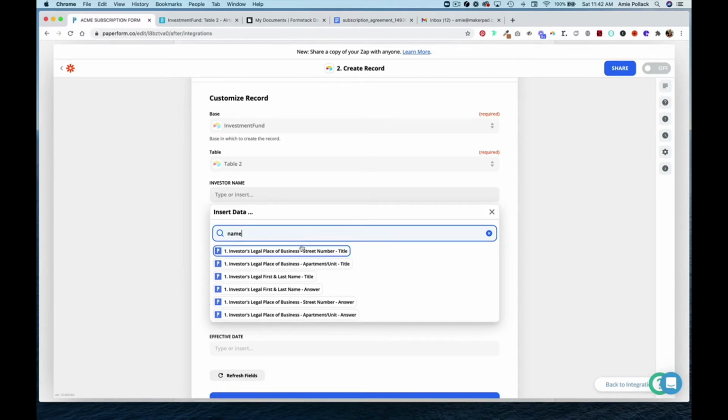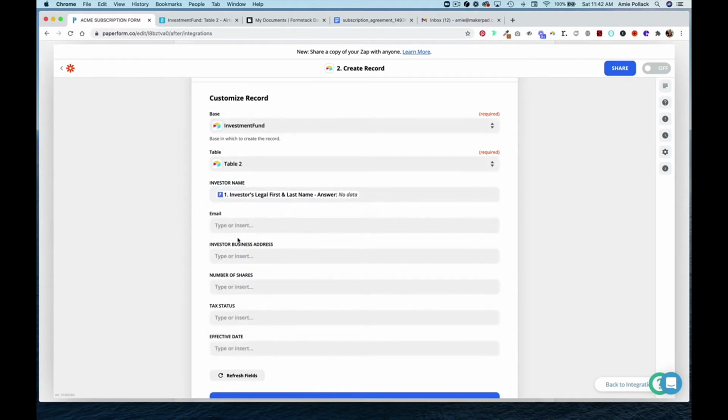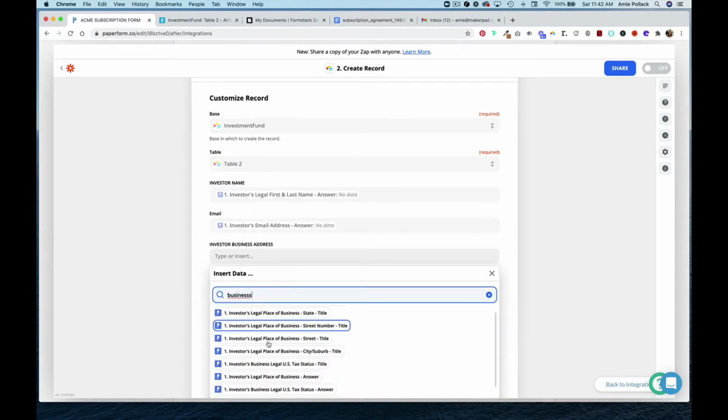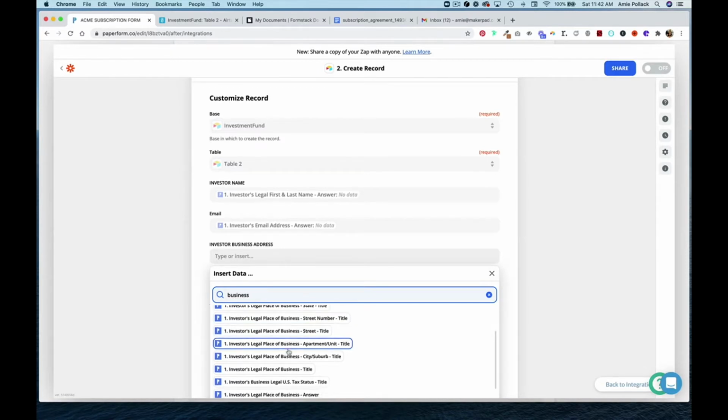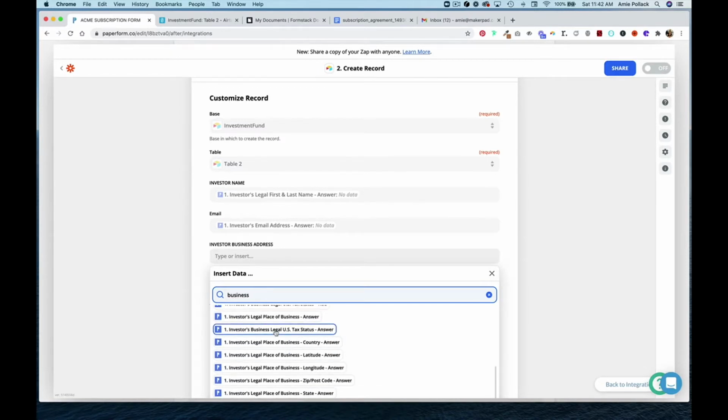So when you're mapping, you want to make sure that you're selecting the answer, or else you'll have no data. You'll just have the question. And you'll also have a lot of options when you're doing the address field. So you can get the details, individual details, or you can just select the overall answer.